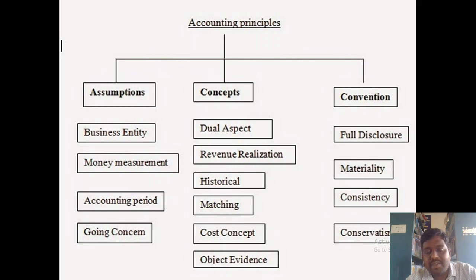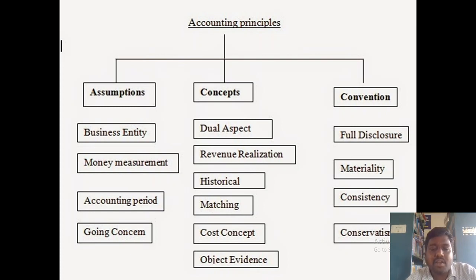The annual period is the accounting year which starts from January and ends with December. So here you can easily understand: every year you definitely want to prepare accounting, and you want to close the accounting also. That is the rule mentioned in the accounting period concept.